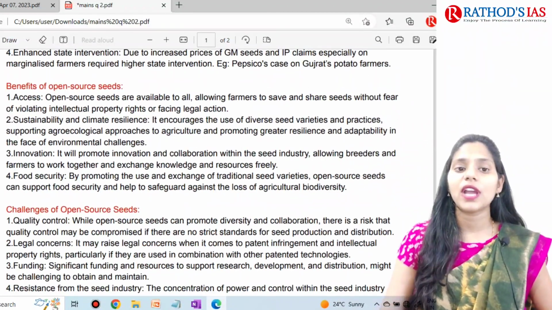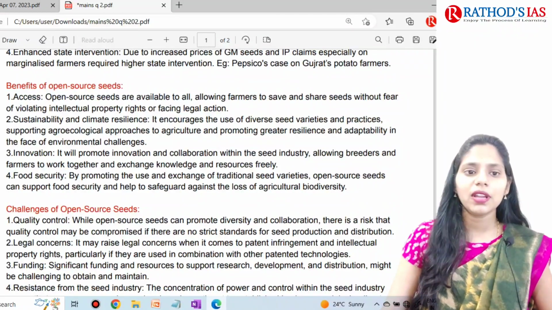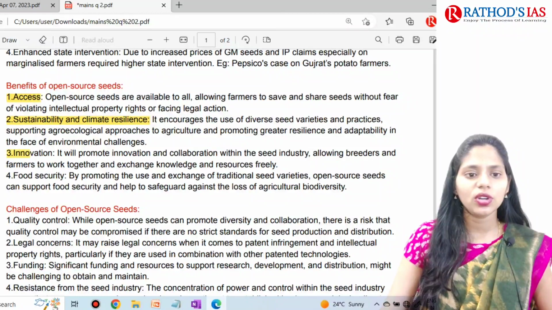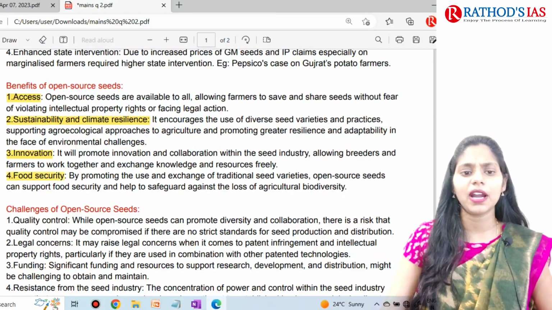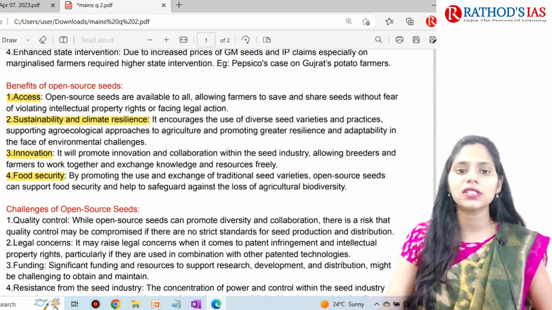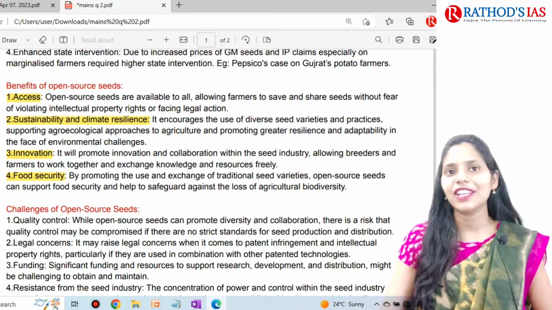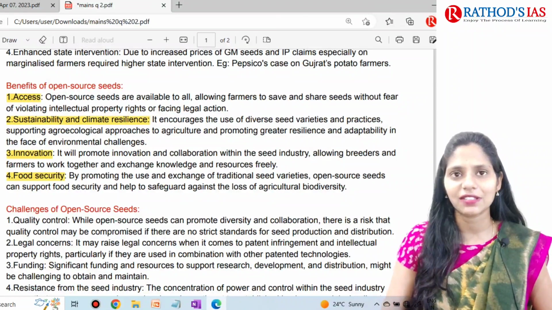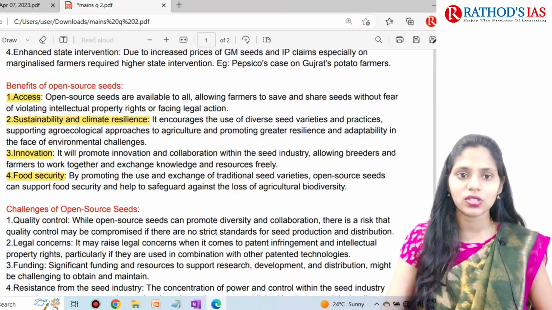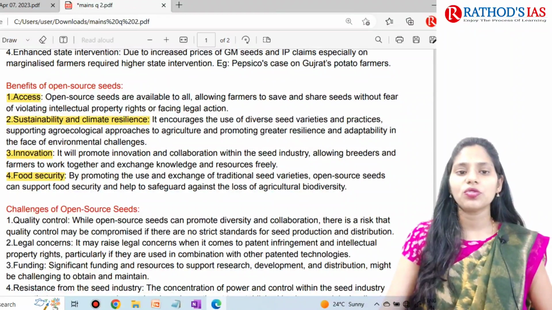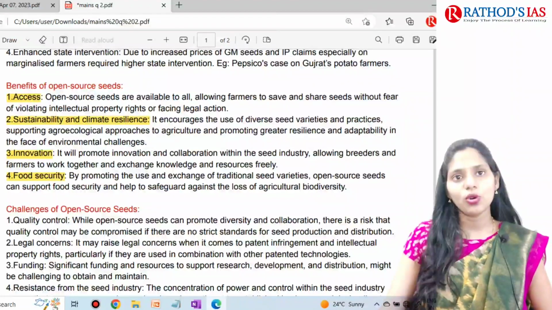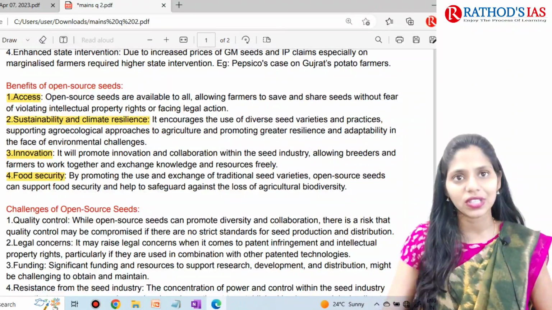And after these issues we have to write benefits, right? In the benefits, in this model answer you can use side heads like that and write the explanation part. For example, it will help farmers' access to seeds. Here farmers do not have any fear regarding IPR rights and facing legal actions whenever they go for open source seeds. We can also focus on sustainability and climate resilience, and it will also promote innovation and collaboration with the seed industry.